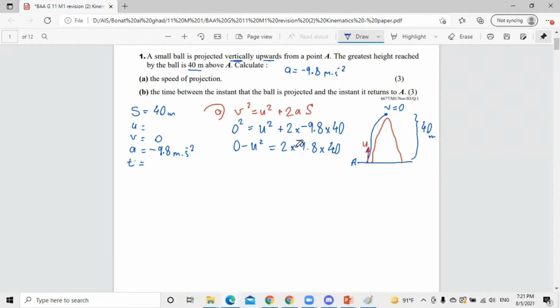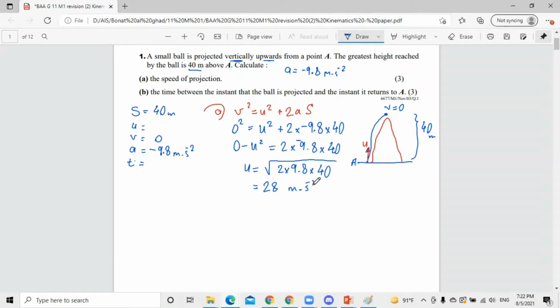The negatives cancel out each other. So u equals the square root of 2 multiplied by 9.8 multiplied by 40. And by using the calculator, let's check. This is the calculator, 2 multiplied by 9.8 multiplied by 40, and it's 28 meters per second. That's for part A of the question.